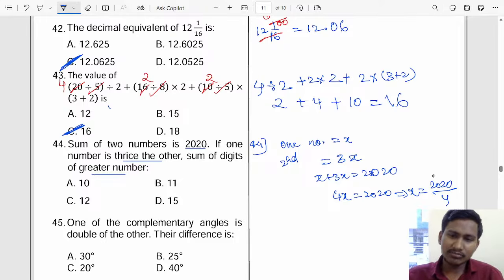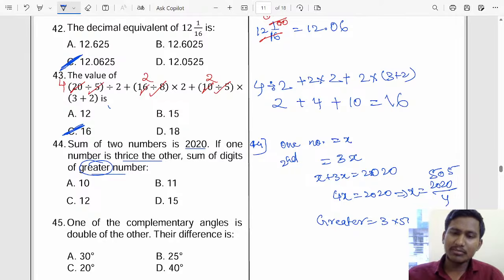What answer will come? 4 5s are 20, 0, and 4 5s are 20. So 505. They are asking the greater number. Which is the greater number? The greater will be 3 times. So 3 times 505 means 1515, right? What are the digits now?